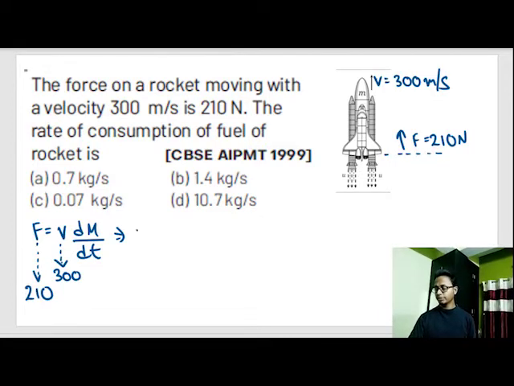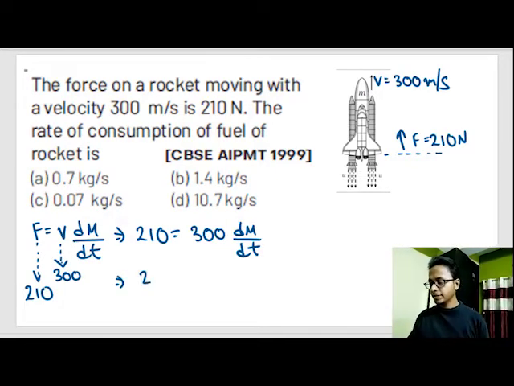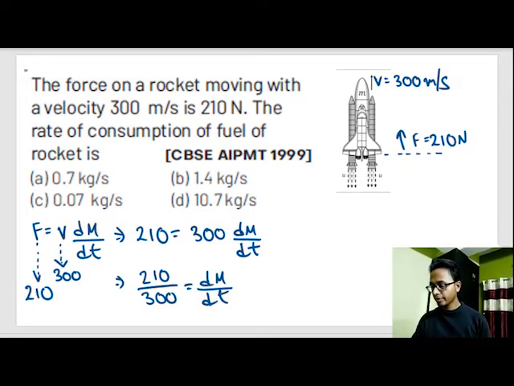So when you substitute the values, 210 is equal to 300 dm by dt, or dm by dt is equal to 210 by 300. When you solve this, dm by dt is equal to 0.7.